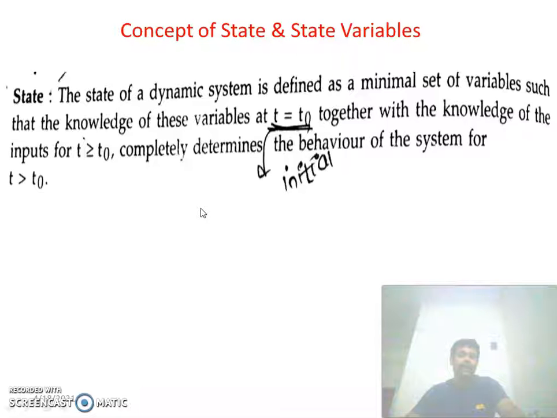The state of a dynamic system is defined as a minimum set of variables such that the knowledge of these variables at t equal to 0, which is nothing but the initial condition, together with the knowledge of the input for t greater than or equal to 0, completely determines the behavior of the system for t greater than 0. This is what is called the state.